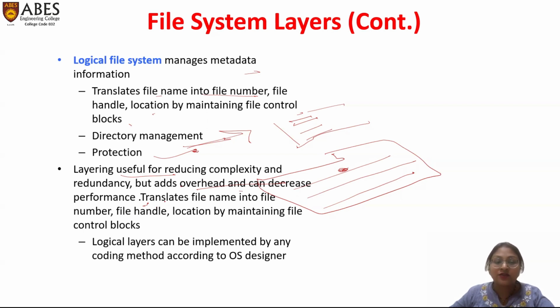The logical file system also translates the file name into the file number, file handle, and location by maintaining the file control block. Layering includes logical address, which can be implemented by any coding method according to the operating system designer.